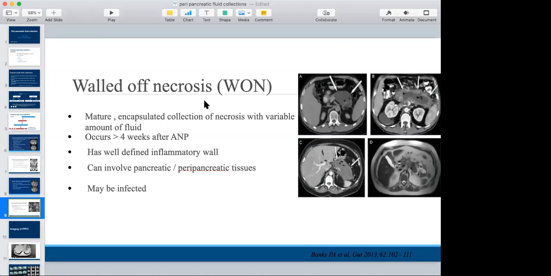So here we can see a walled-off necrosis, where it is walled off, the duration is more than 4 weeks, and they will have an inflammatory wall around it formed by the surrounding structures. They can be in the pancreas or they may be in the peripancreatic tissue.